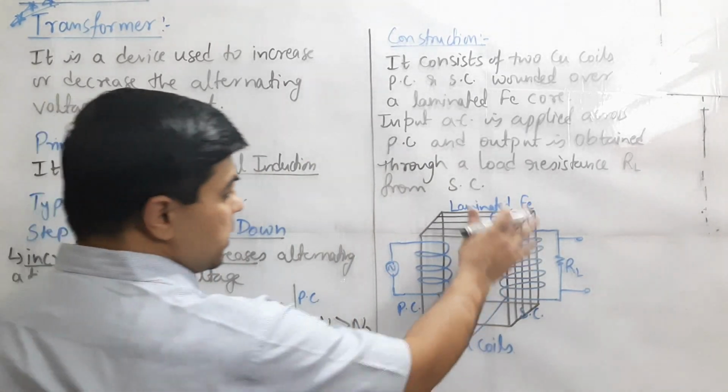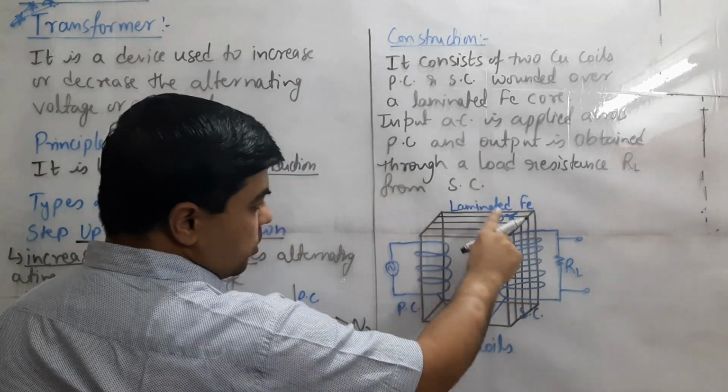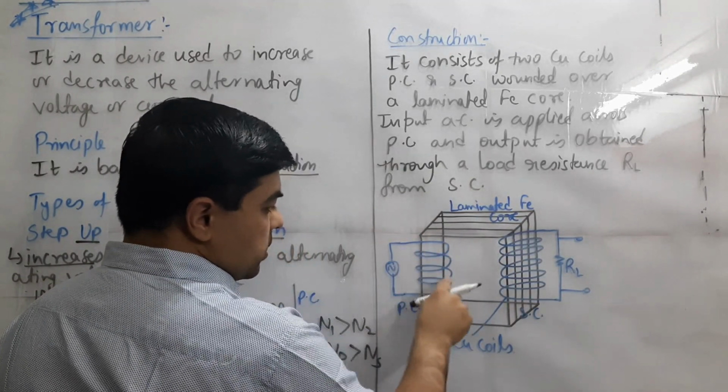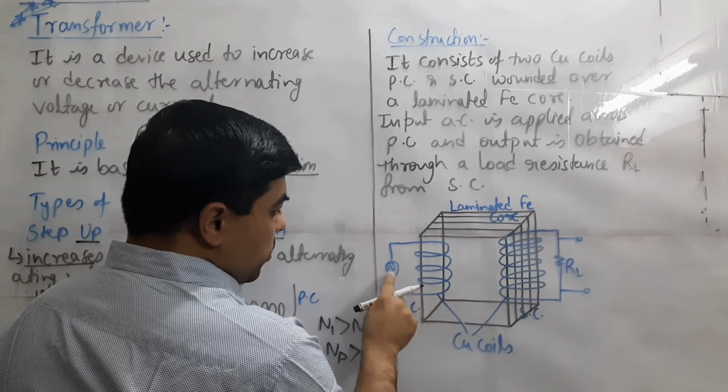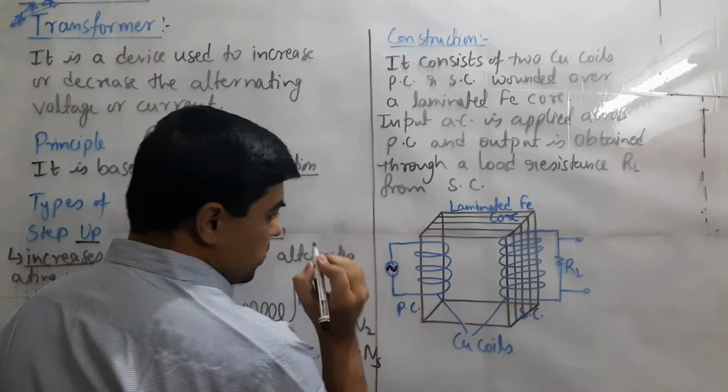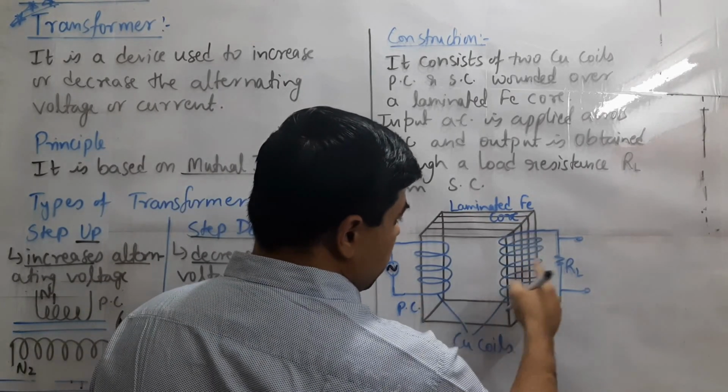And this is the diagram, basic diagram. Laminated iron core in the form of cubical block or cuboidal block. There is primary coil in the form of copper coil where input AC is applied. This is the symbol of AC. And secondary coil is having load resistance.